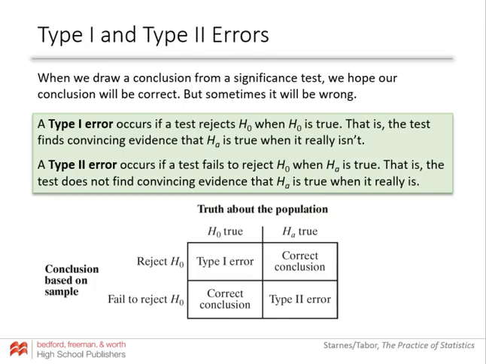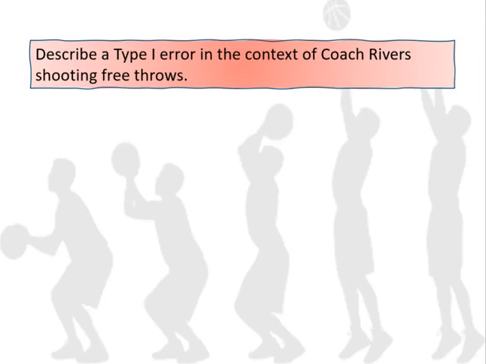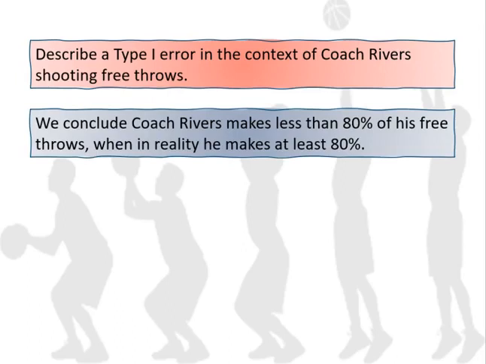So type 1 error, I reject the null when I should fail to reject. Type 2, I fail to reject when I should reject. And the biggest thing is to be able to identify these things in context of the problem that we're talking about. So type 1 error in the context of Coach Rivers' free throws: if I reject the null hypothesis and I say he makes less than 80% of his free throws, when in reality, he does really make at least 80%.